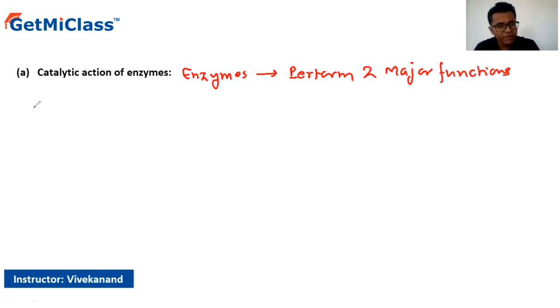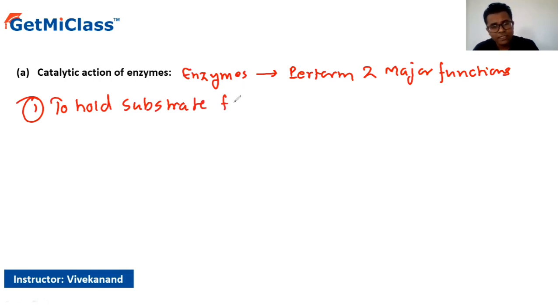The first function is that these enzymes have a specific shape, and they hold the substrate in a proper position so that the reagents can come and react, which initiates the biochemical reaction. So the first function is to hold the substrate for the chemical reaction.